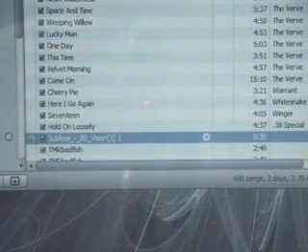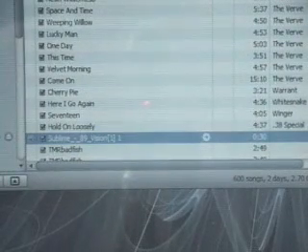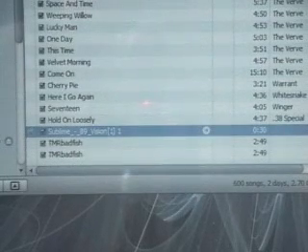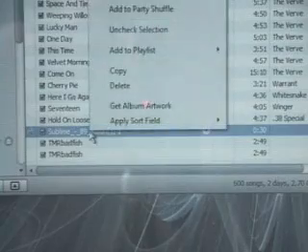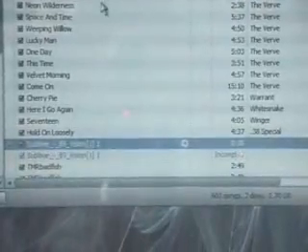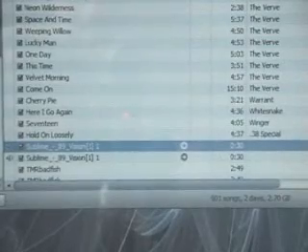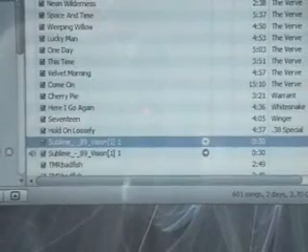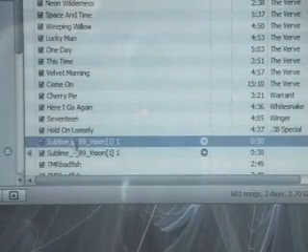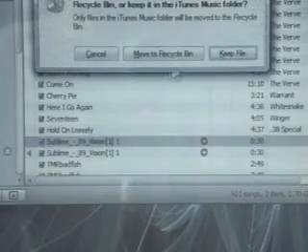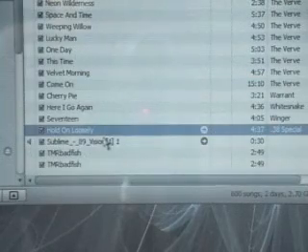Alright, there it is. Now what we're going to do here is right click on it. Let's see if I can convert selection to AAC. Alright, made it. Alright, there's that old version. You can get rid of that. You just delete it. Keep file, doesn't matter. And here's this one right here.